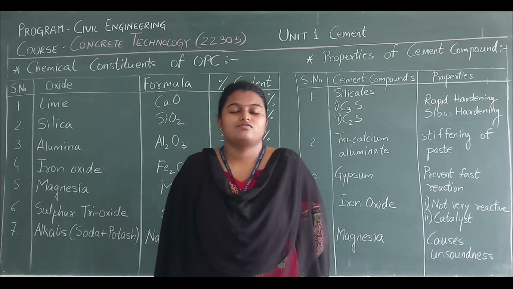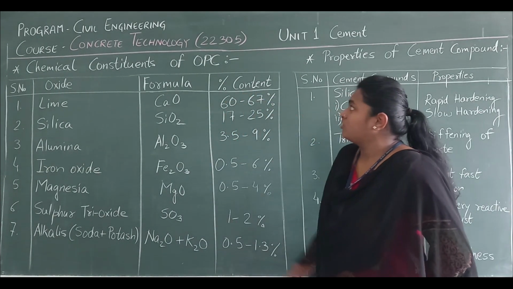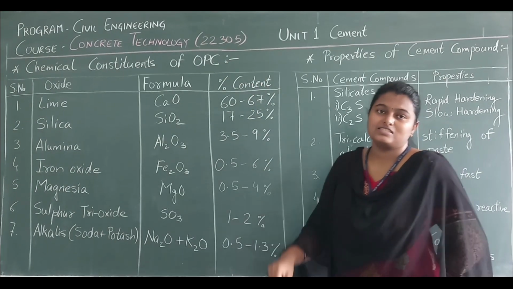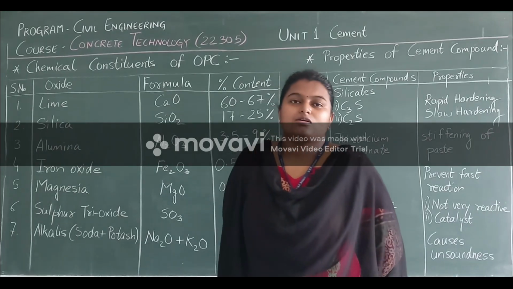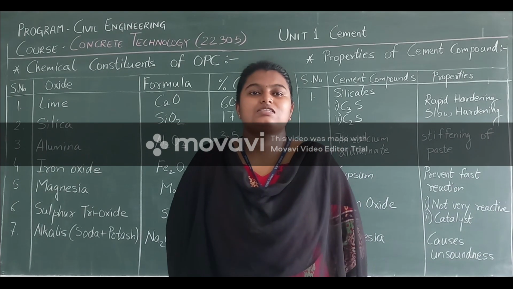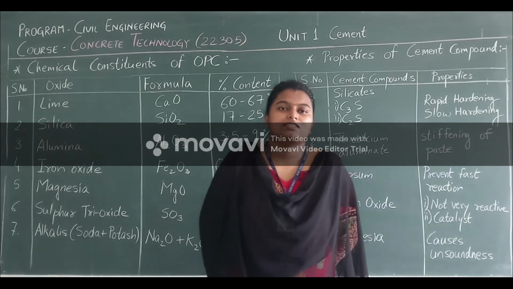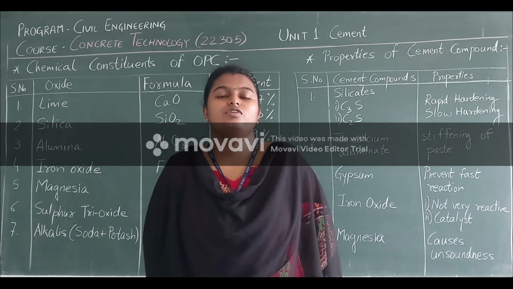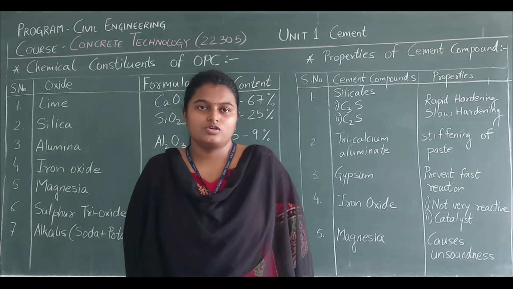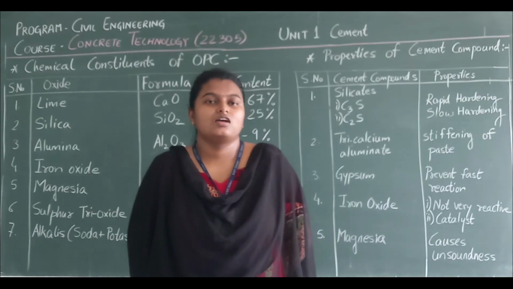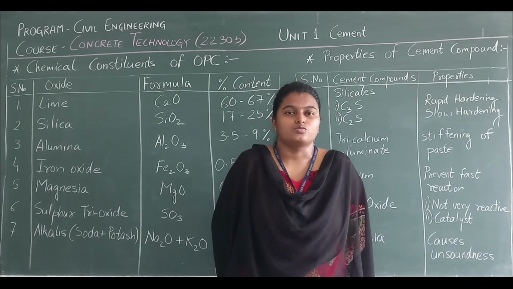So we are going to start with today's concrete technology, which has 22305 as its code. In this subject we have a 70 marks theory paper and 30 marks term work. In that 30 marks term work, we have a micro project included for 10 marks and 20 marks are for class tests. Class test 1, class test 2.